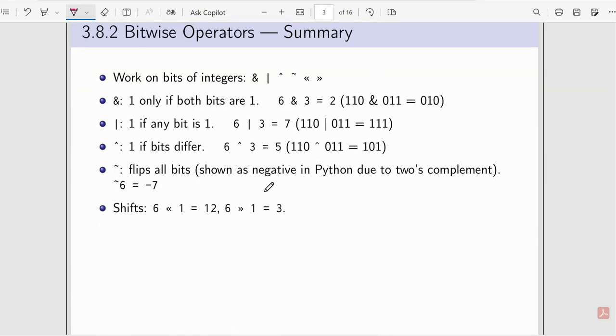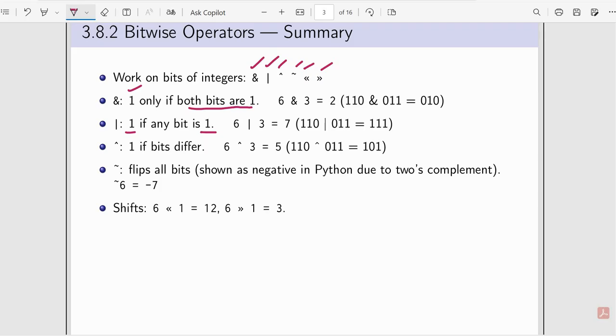Bitwise operators work on bits of integers: AND operator, OR operator, XOR operator, XNOR operator, shift left, shift right. The AND operator gives 1 only if both bits are 1. The OR operator gives 1 if any bit is 1.